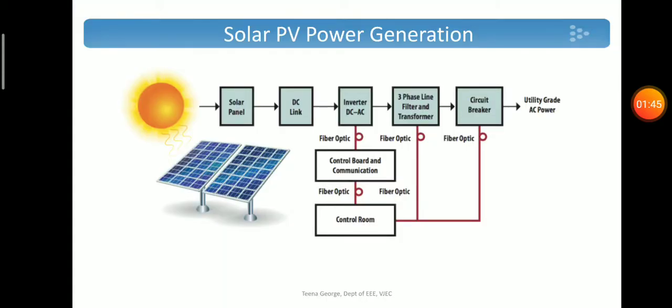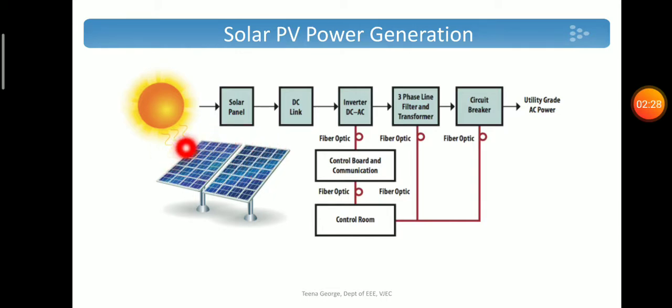First we can see a solar photovoltaic system. Solar power generation can be solar thermal system or solar photovoltaic system. In solar thermal system, heat energy from the sun is used for converting water to steam and it will work like a thermal power plant. But nowadays, since the efficiency of solar thermal systems is very low, the solar system is mainly with solar photovoltaic systems.